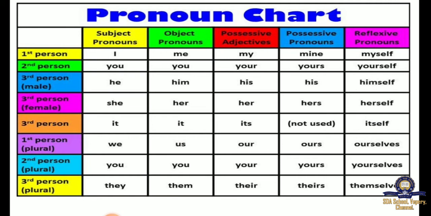So for a first person, you say I am a good girl. So I represents me. So if you have to hear it from a second person, which is someone who's talking to you, you are a good girl. So they won't say I am a good girl, they say you are a good girl.